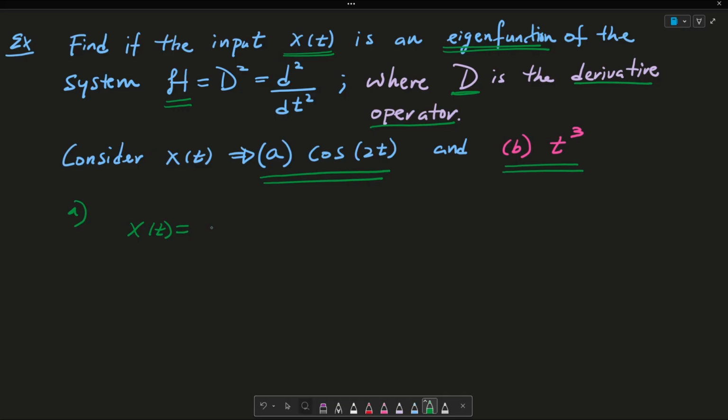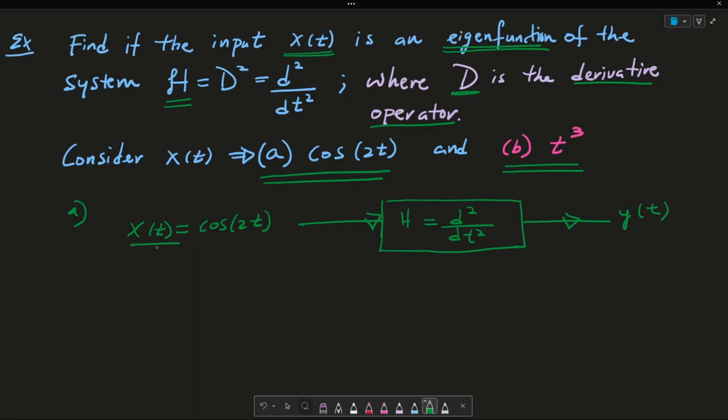So if we consider case A, pictorially, this is saying that imagine if we have x of t is equated to cosine of 2t, and this enters a system H, which is equated to d squared over dt squared. It's asking us to see if this x of t is an eigenfunction of this operator H. So in order to find that, we need to satisfy our equation.